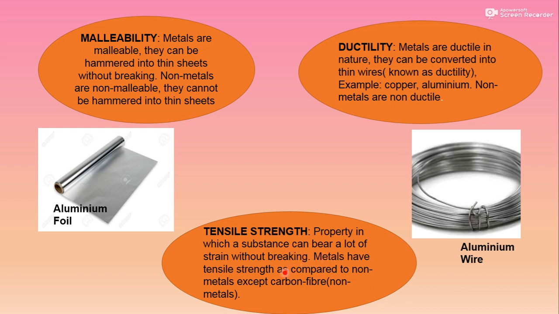Metals have high tensile strength as compared to non-metals, but here is an exceptional case, that is carbon fiber. Carbon fiber, as I already told you, carbon is a non-metal. But even then it has a high tensile strength. So this is the exceptional case of a non-metal.